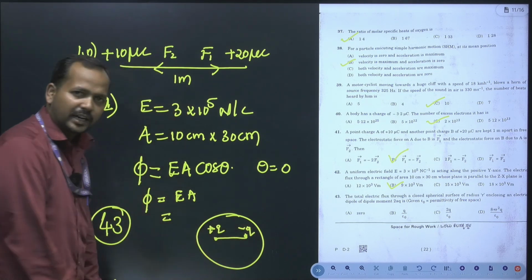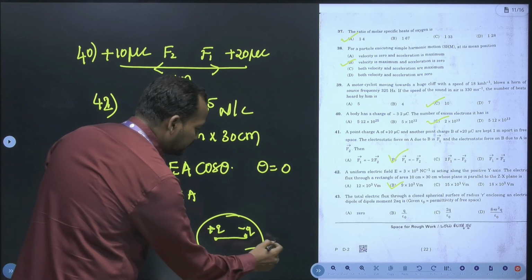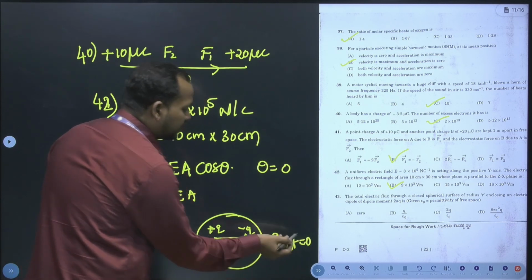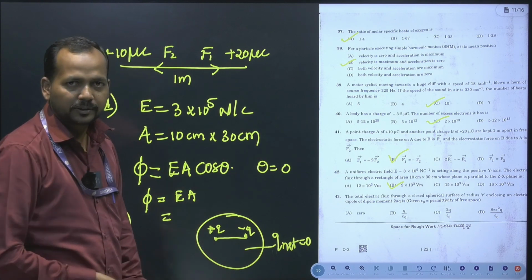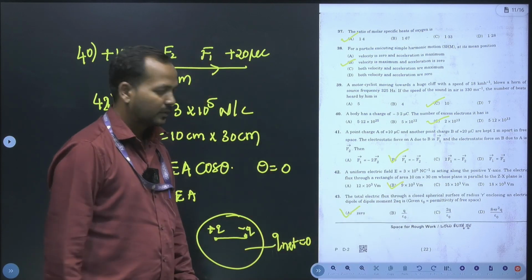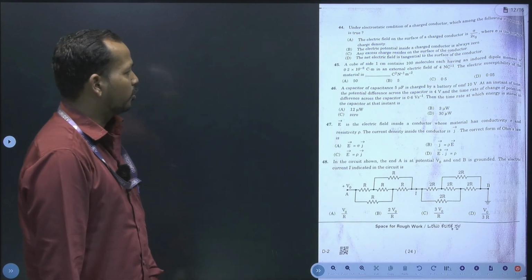So what is the net charge included in this closed surface? The net charge is 0. If charge is 0, where is the flux? So therefore directly your answer is 0. Yes. Next, we will move to question number 44.